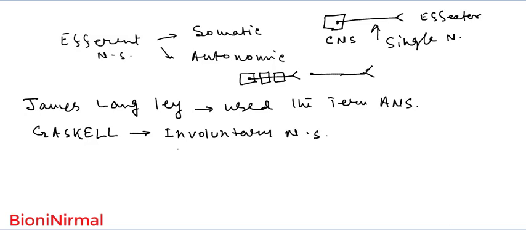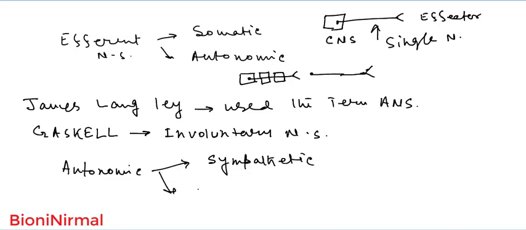And the autonomic nervous system is divided into two broad categories: the sympathetic nervous system and the parasympathetic nervous system. So the autonomic nervous system is of two types, the sympathetic and the parasympathetic.